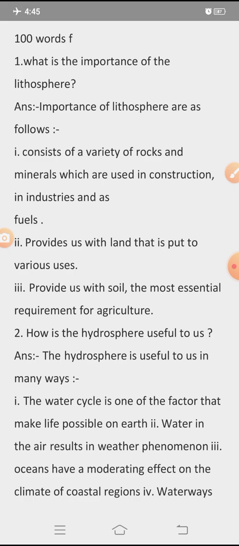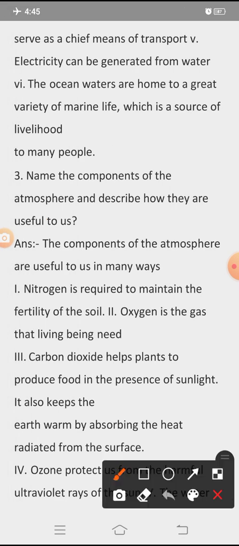Fourth, waterways serve as a cheap means of transport. Fifth, electricity can be generated from water. Sixth, the ocean waters are home to a great variety of marine life, which is a source of livelihood to many people.